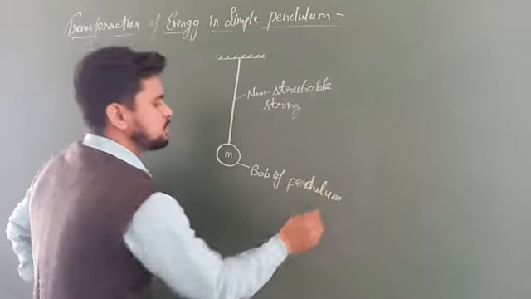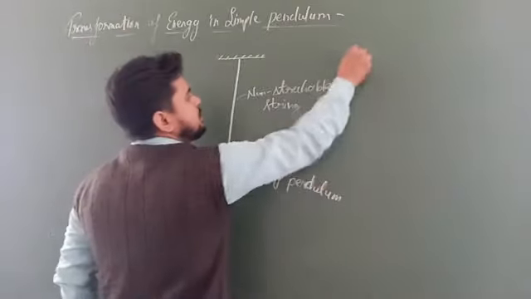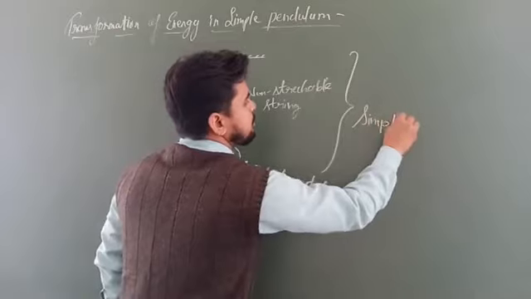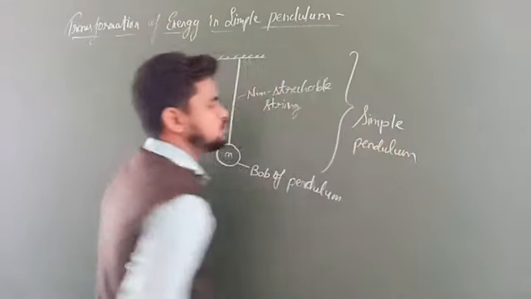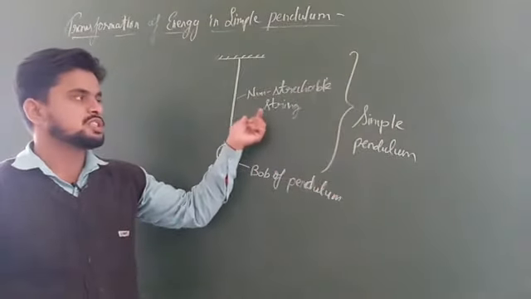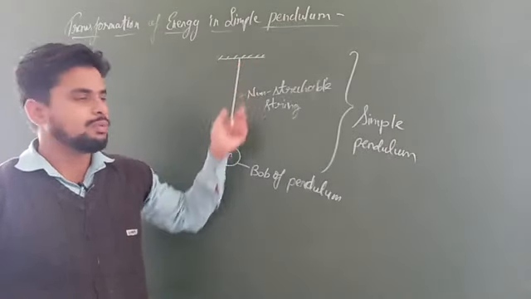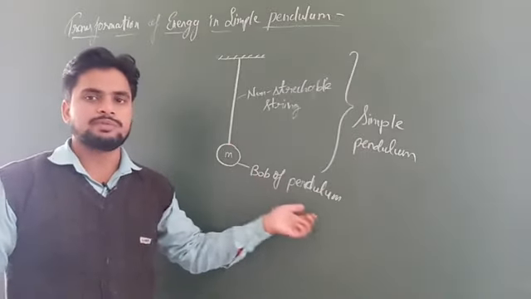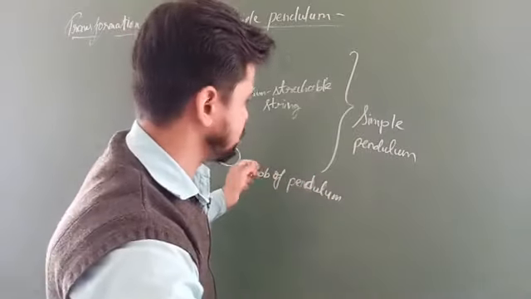Okay students, now this whole system is known as a simple pendulum. So we can say that a simple pendulum is a system consisting of a non-stretchable string whose one end is attached with a rigid support while the other end is attached with a mass, which is known as the bob of the pendulum. So this is the simple pendulum. I hope you have understood.